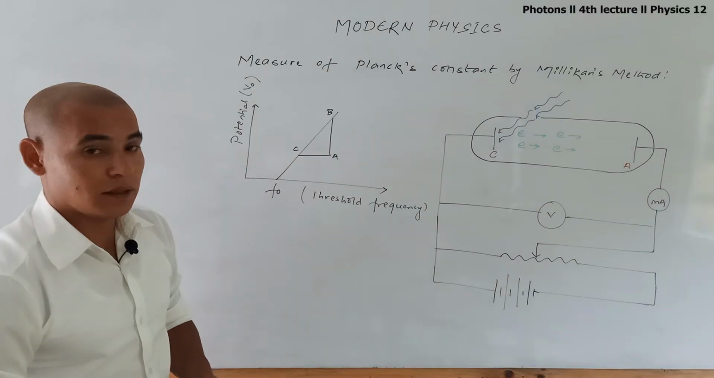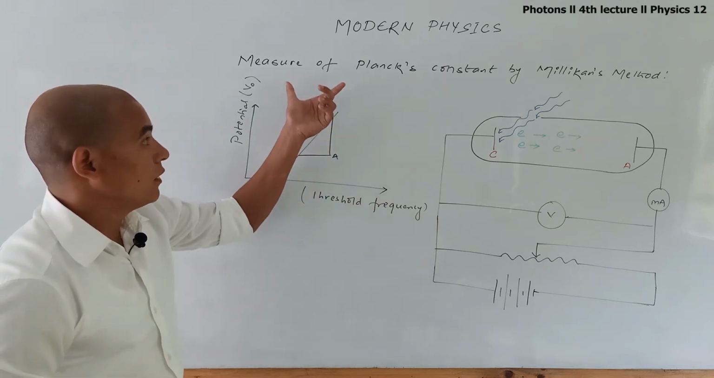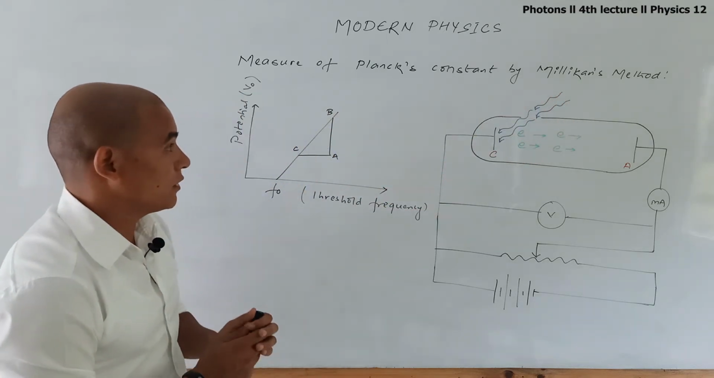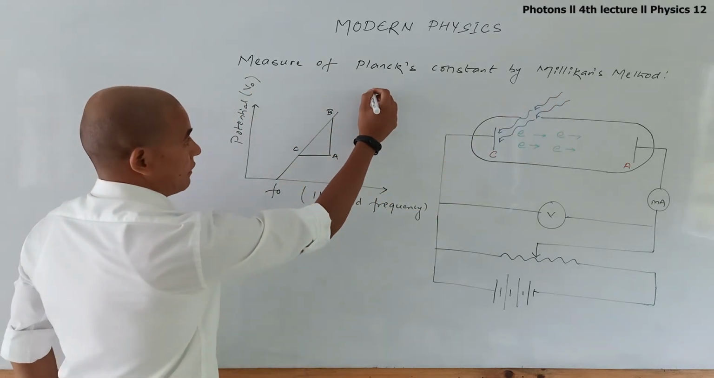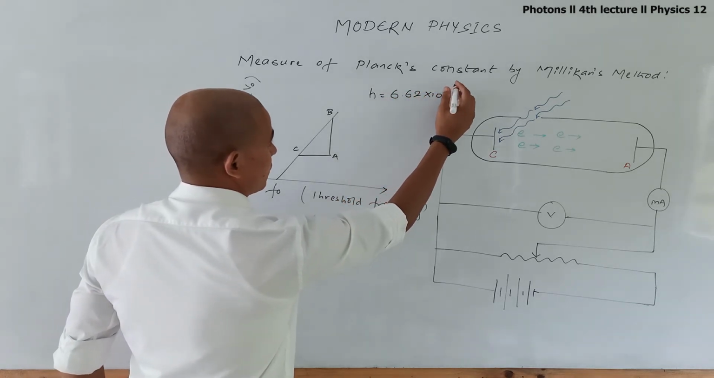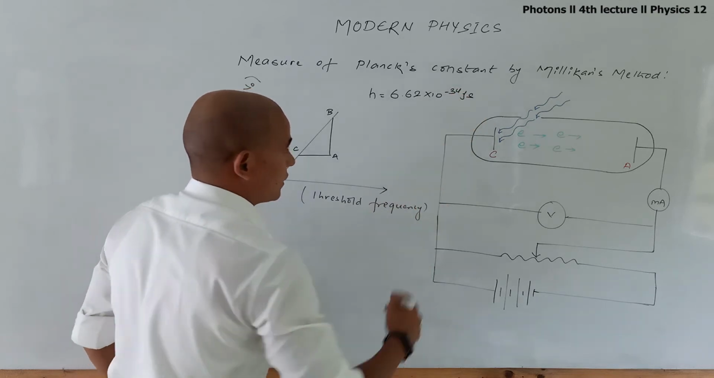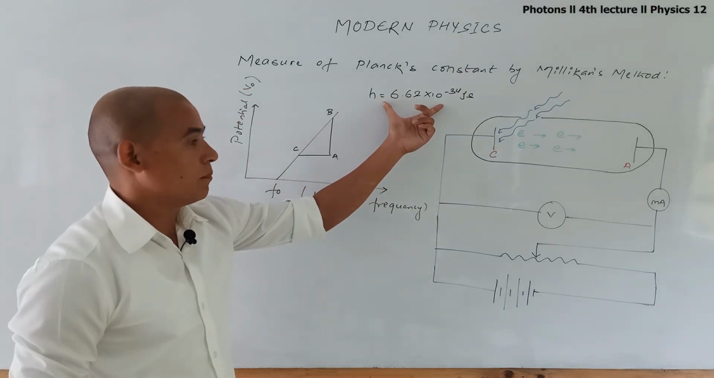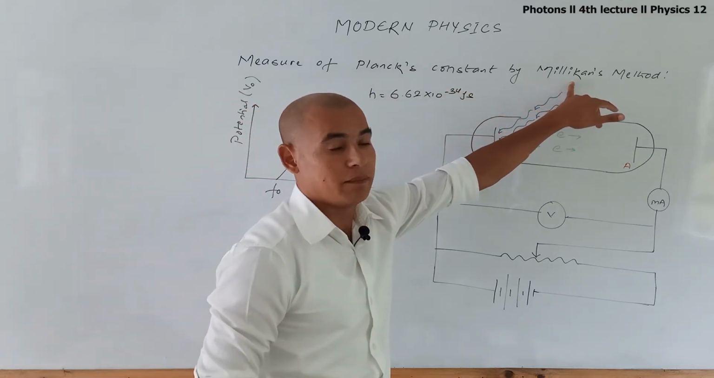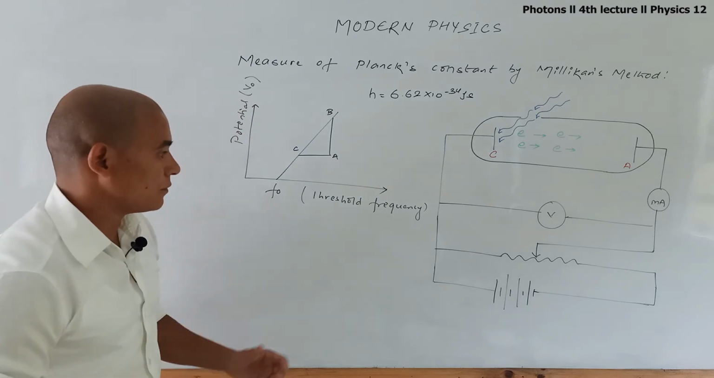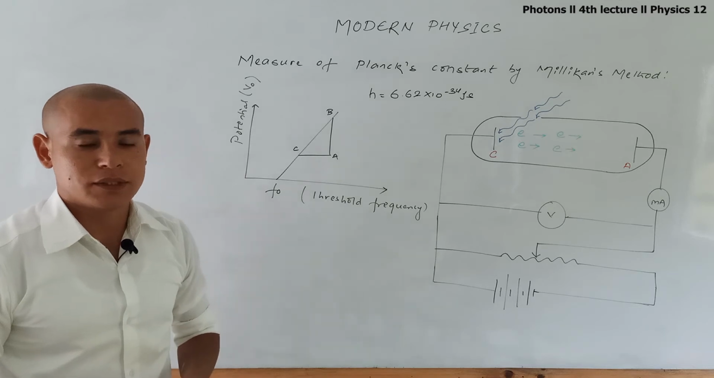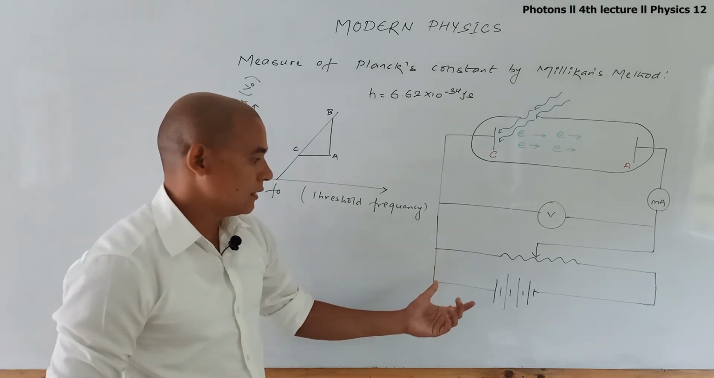In this question we will be discussing the measurement of Planck's constant by Millikan's method. We will be deriving the value of h, which as we already know is 6.62 times 10 to the power minus 34 joule second. This is the Planck's constant given by Max Planck, and it has been experimentally verified by Millikan. As we have already discussed in the second law of photoelectric effect,